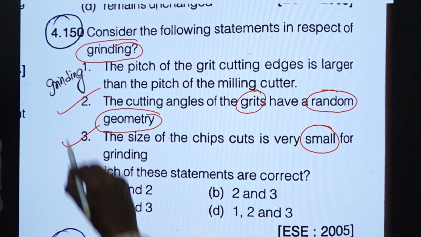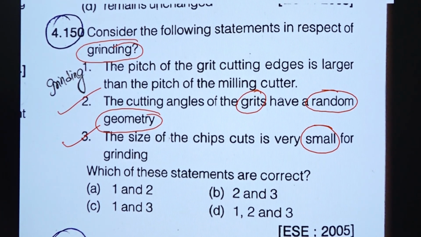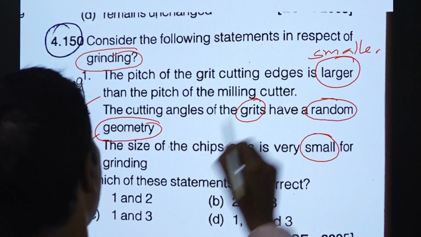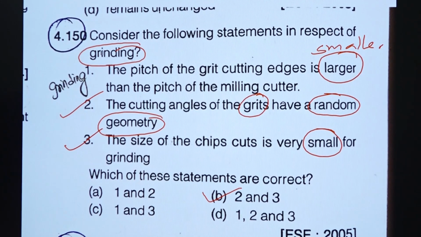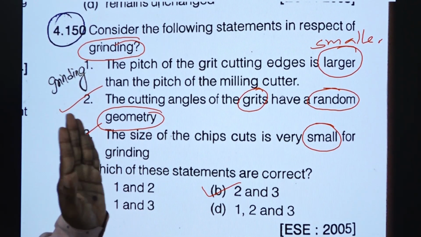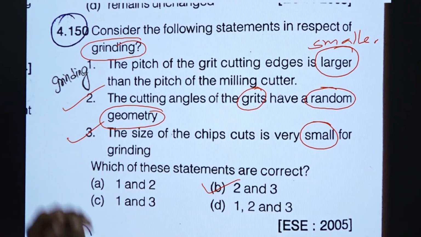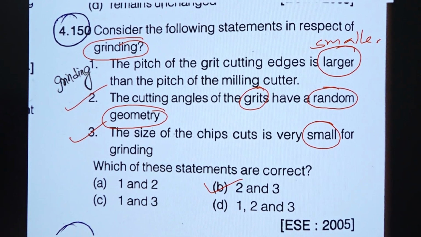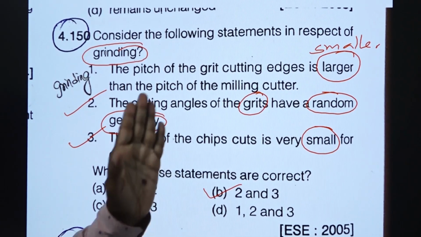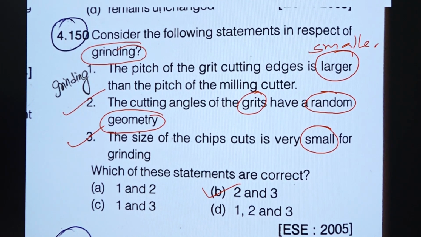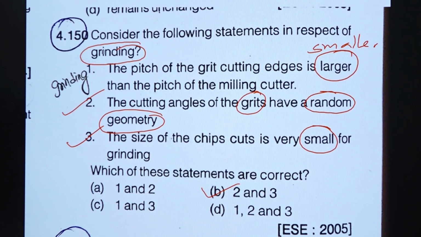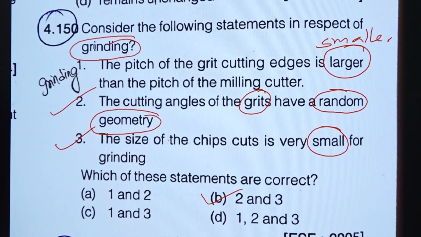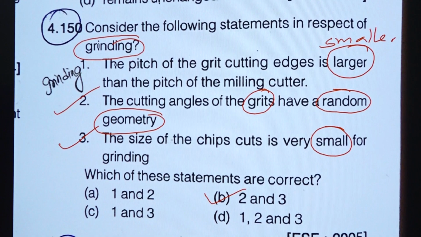So, options 2 and 3 are correct. The pitch of the grit cutting edge is larger. No, it is smaller. So, option A is wrong. So, our option is 2 and 3. We can easily remember the pitch of the grit cutting edge is less than the pitch of the milling cutter. Pitch of the milling cutter will be more, pitch of the grit will be less. So, saying it is larger is the wrong statement. The other two are correct: the cutting grit has random geometry and the size of chip is very small. So, 2 and 3 is the option.